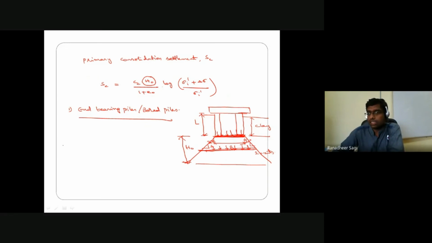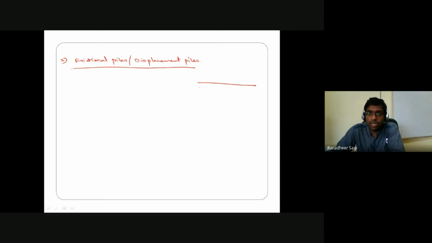Okay, so that is in the case of your end bearing piles. The next case is in the case of frictional piles, or displacement piles, as we also call them. So in this particular case of the pile, let's say this is my pile cap. Here is one pile.